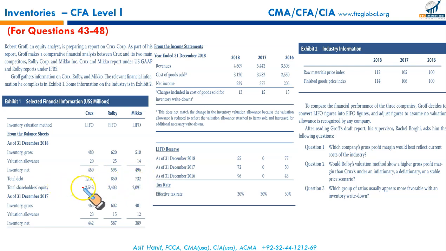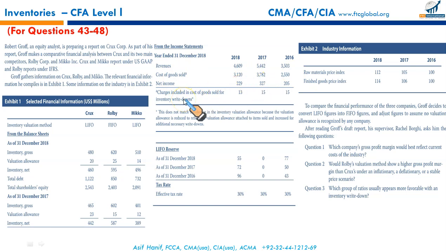Then we've been given the total debt for all these three companies, total equity, shareholders equity, inventory gross last year, valuation allowance last year, and inventory net. Fine. Now we have also been given the income statement for 2016, 17 and 18 for Crux Incorporated. So we have been given revenues, cost of goods sold, and income statement.